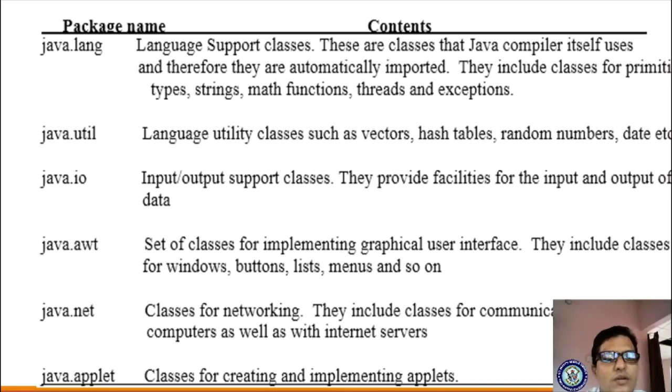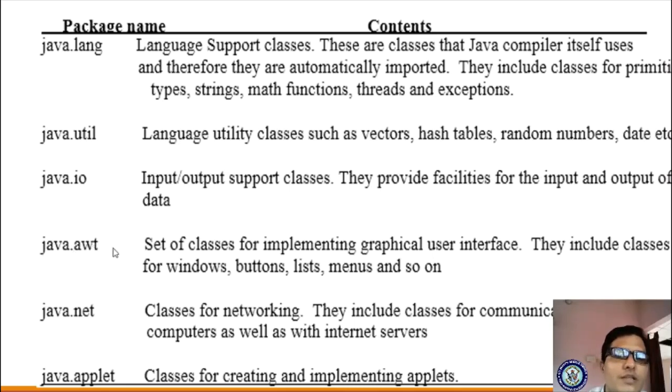And next our package is the java.io package. IO stands for input output support classes. If you have to input a value from the keyboard and display the output on the console, then you are supposed to use the java.io package. It provides a facility for input and output of data. So that is why it is a very important question. If they ask you to list two Java packages, then you are supposed to write these two packages. Okay, a 2 marks question.